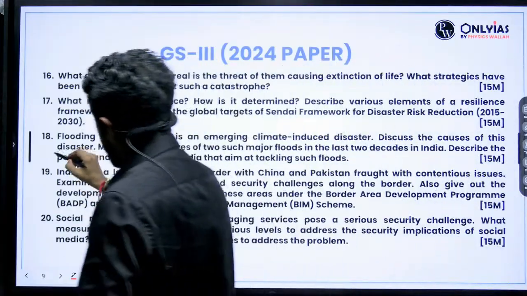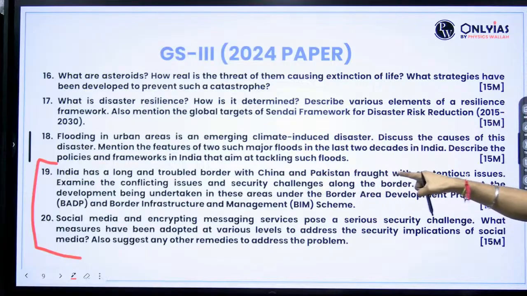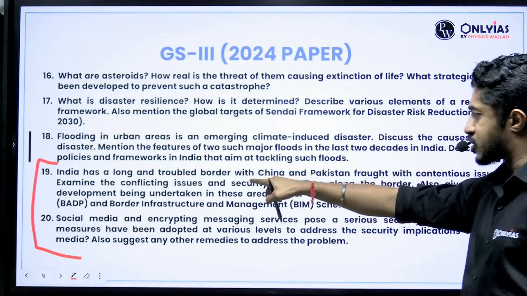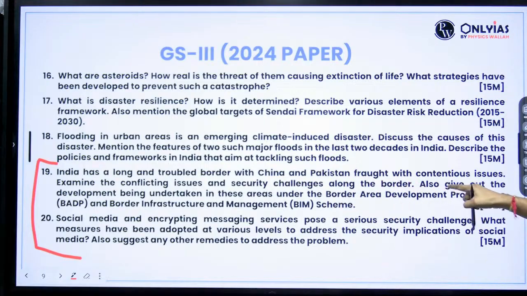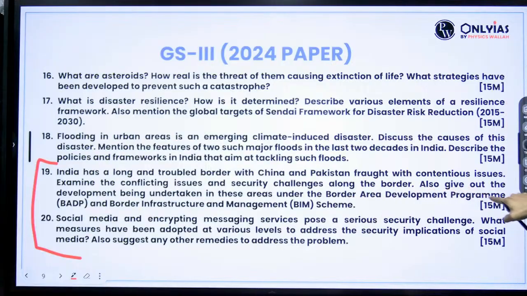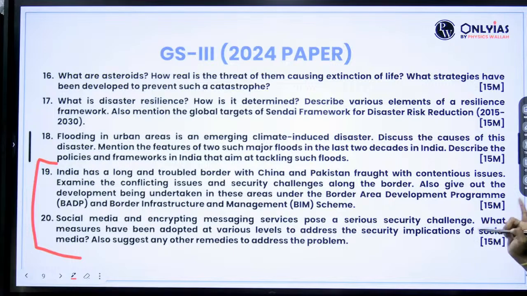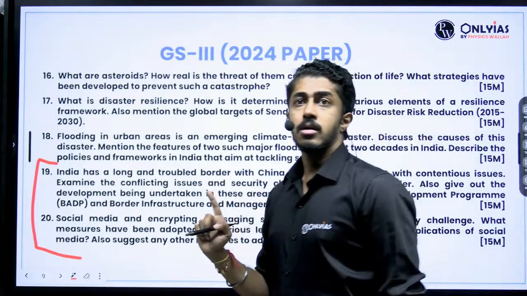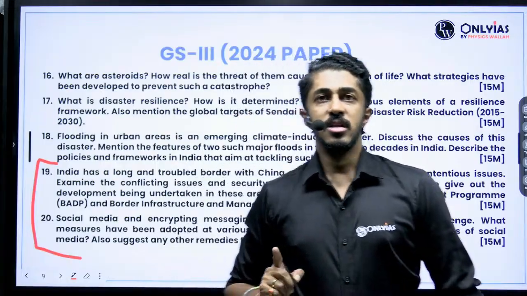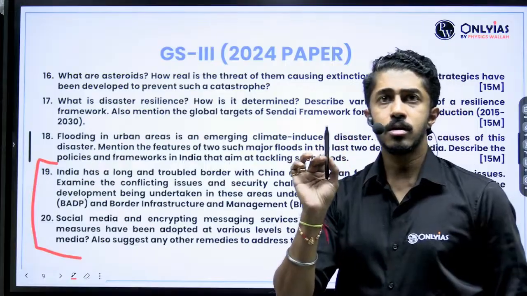Now look at this beauty here. India has a long and troubled border with China and Pakistan, fraught with contentious issues. Examine the conflicting issues and security challenges along the border. Also give out the development being undertaken in these areas under the Border Area Development Program and Border Infrastructure and Management Scheme. 15 marks. Getting the point here?